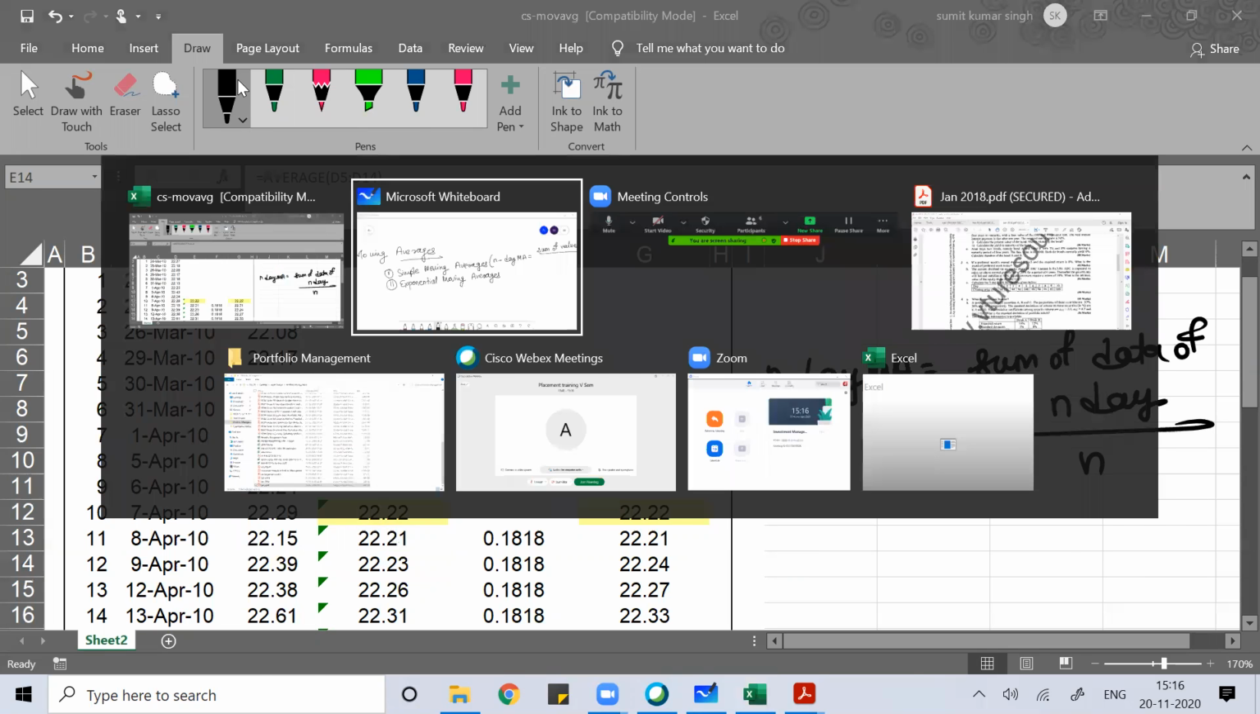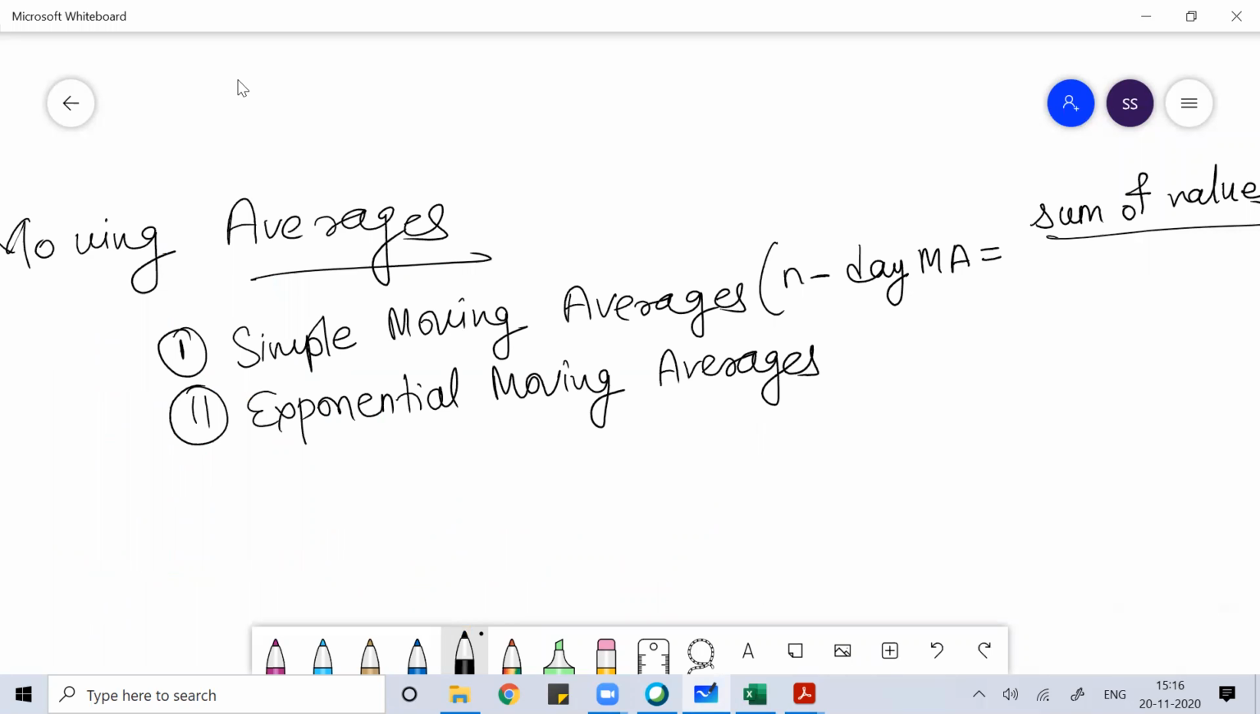Okay. Now, when we talk about the exponential moving average, we give more importance to the event which has happened just now. Then to that, we give importance to the event which happened before that, then to the event which happened before that. So sequence-wise, we give more importance to the most recent event, then to the one before that, and so on.